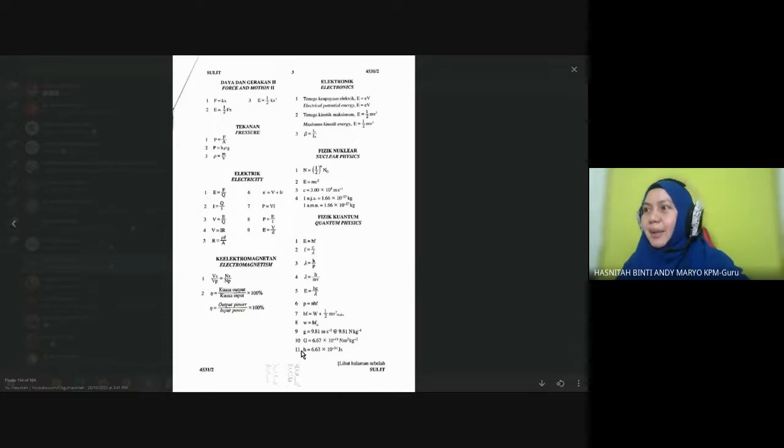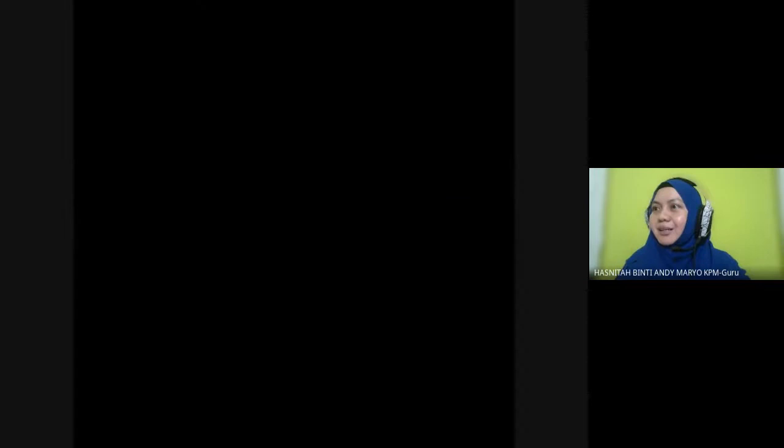Planck constant is number 11, H equals 6.63 times 10 to the negative 34. G is the gravitational constant, number 9 is gravitational acceleration. So from number 1 until number 8 involve quantum physics, 7.1 until formula number 6. So don't worry, all formulas are given.